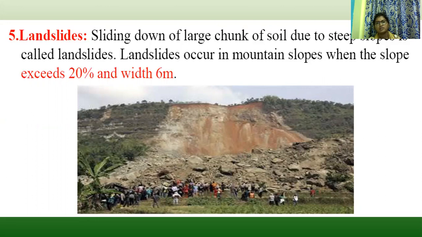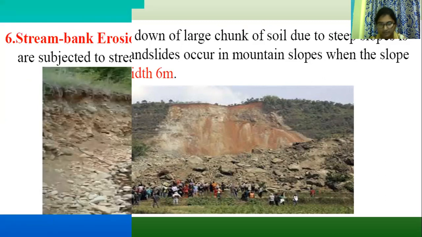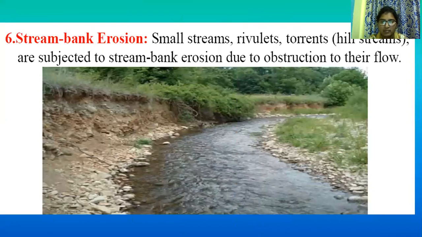Landslides occur on mountain slopes when the slope exceeds 20% and the width is 6 meters. And stream bank erosion. Small streams, torrents, and hill streams are subjected to stream bank erosion due to obstruction to their flow.